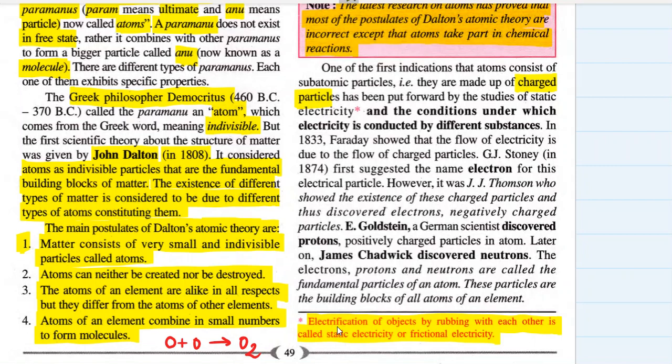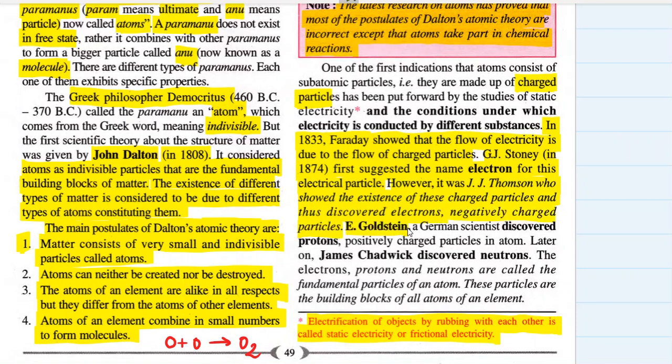Okay. In 1833, remember this history, this is really important. In 1833, Michael Faraday showed that the flow of electricity is due to the flow of charged particles. G.J. Stoney, one more scientist, in 1874 first suggested the name electron for this electrical particle. However, it was J.J. Thomson who for the first time showed the existence of these charged particles and thus discovered electrons, the negatively charged particles.